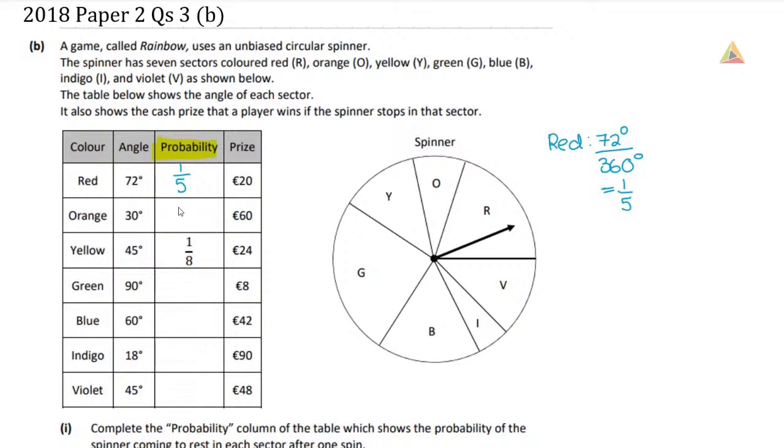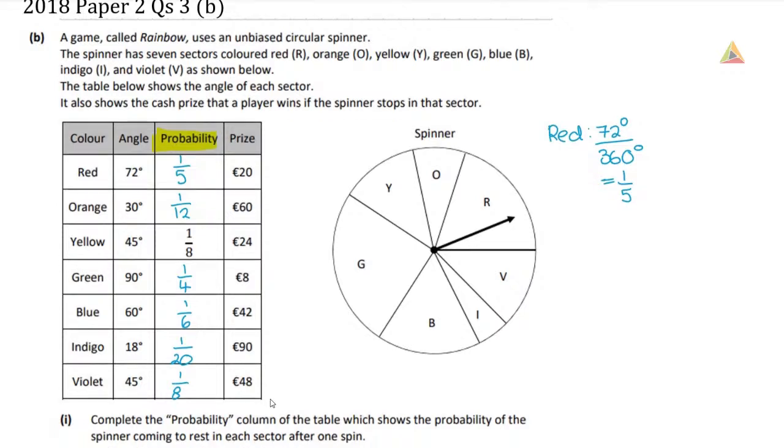So for orange, it works out to be 1/12, so that's 30 over 360. For green, it's 90 over 360, which is 1/4. For blue, it's 60 out of 360, which is 1/6. For indigo, it's 18 out of 360, which is 1/20th. And for 45 degrees, it's 1/8. So 45 out of 360 is 1/8. So now we've worked out the probability of getting each of those colours, and that was the first thing that it asked me to do, to complete the probabilities.